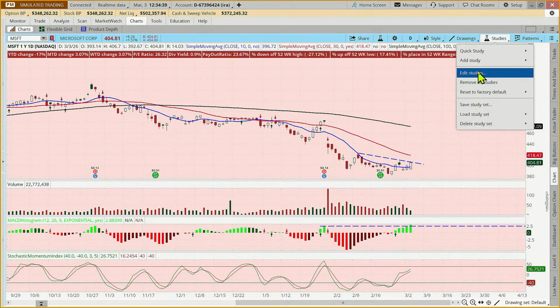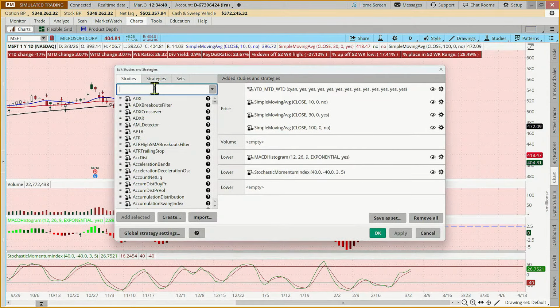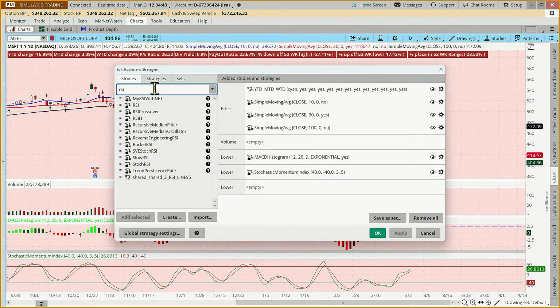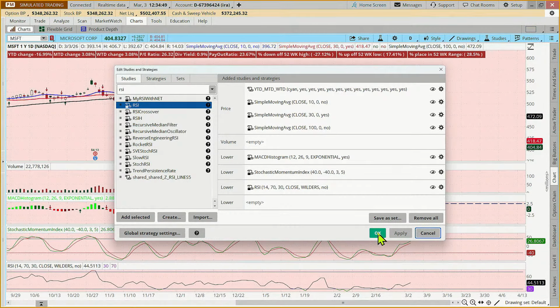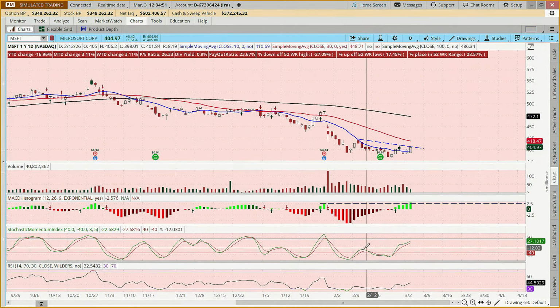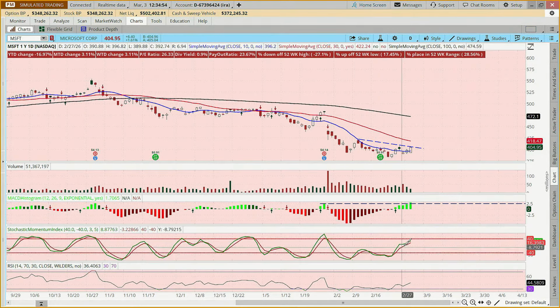If we add RSI, this is relative strength. We've got a similar line here to the stochastic, don't we? It was in that oversold area. It's still at 41.